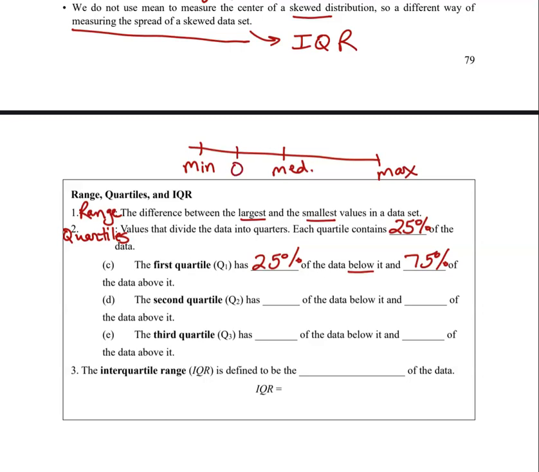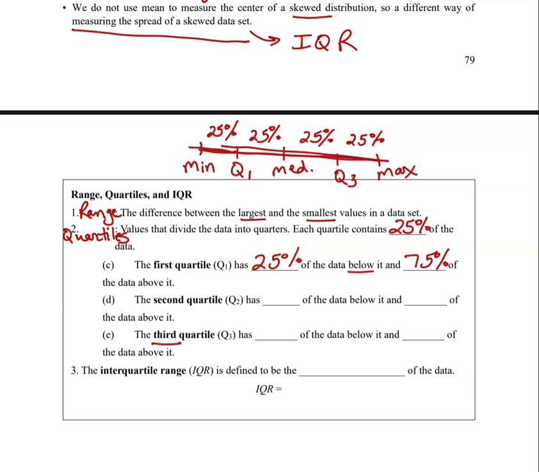The first quartile, Q1, would be here, and then the third quartile, Q3, would be up here. So each of these little subsets contains roughly 25% of the data, okay? So does this make sense, I hope this makes sense for you, when we say that for Q1, 25% is below, but then 75% is above it.